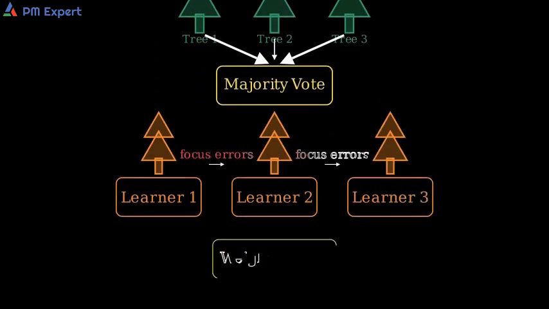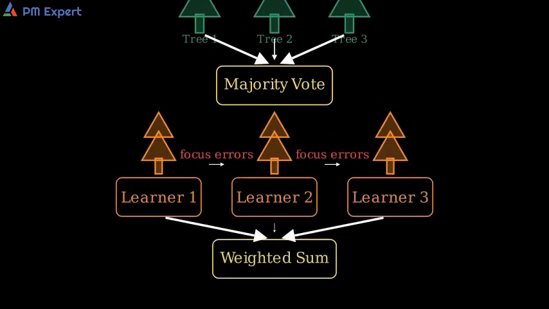Next, boosting. We train models in sequence. Each new learner focuses more on the examples the previous learners missed. Then we combine them with weights. This often reduces bias and gives top accuracy on tabular data. Famous libraries are AdaBoost and gradient boosting methods like XGBoost, LightGBM, and CatBoost.